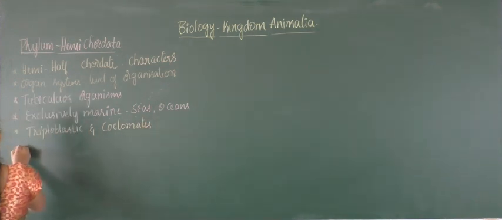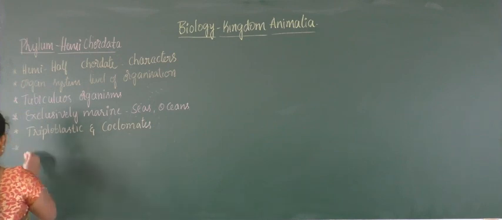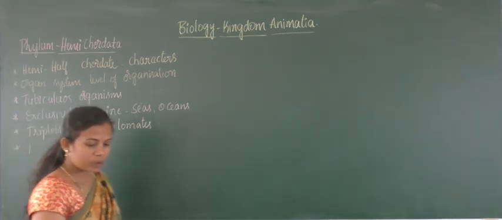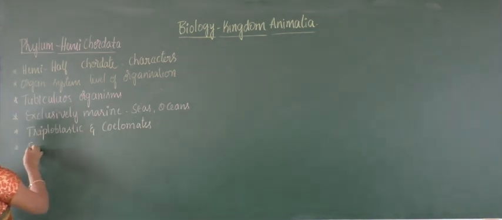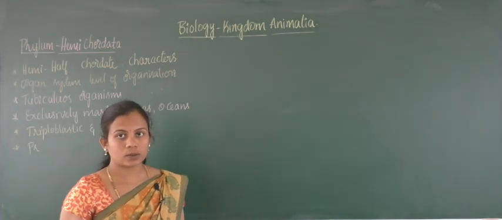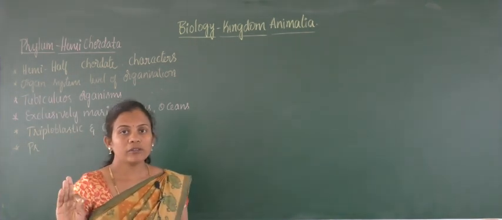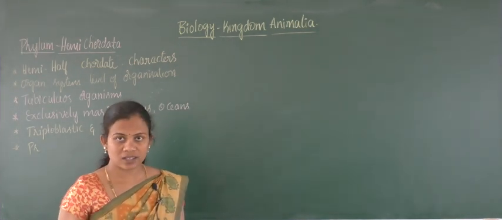Okay, so next property, they possess pre-chordate features. Here one special property is that these organisms have both non-chordate characters and chordate characters. So when we go through the pre-chordate characters, that refers to non-chordate characteristic features.